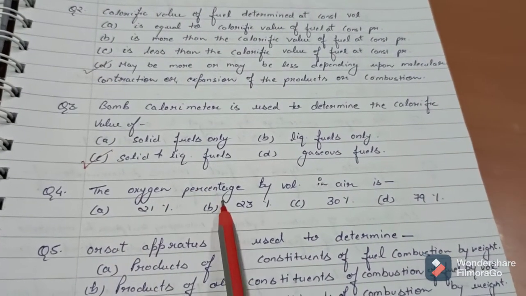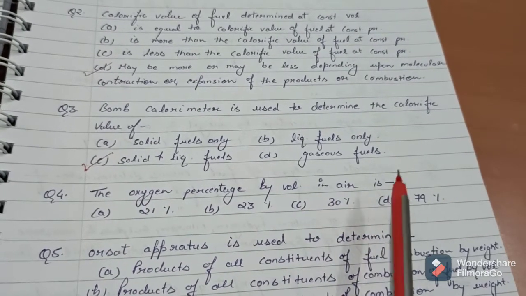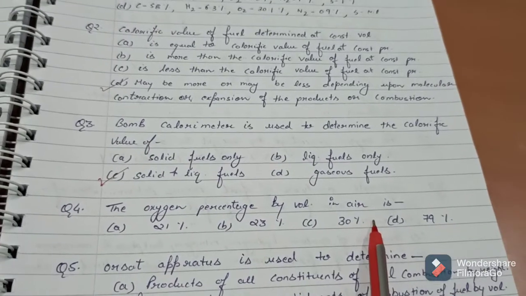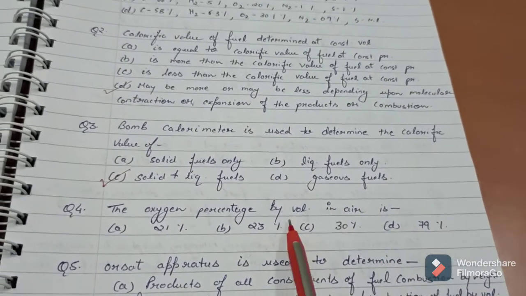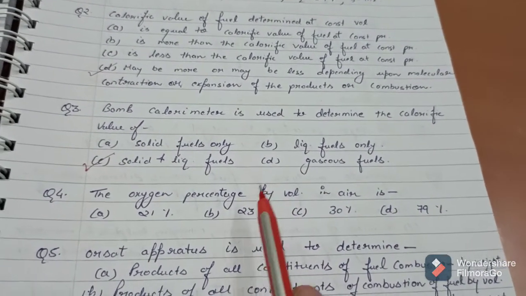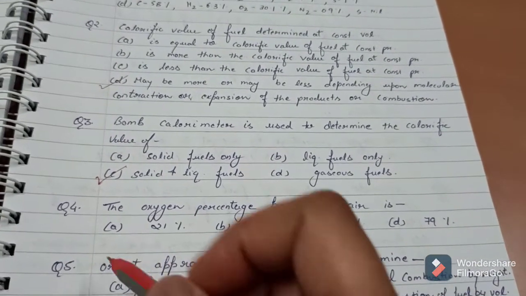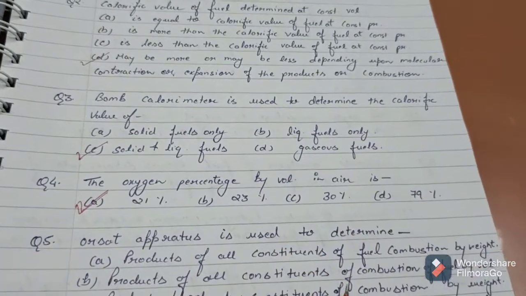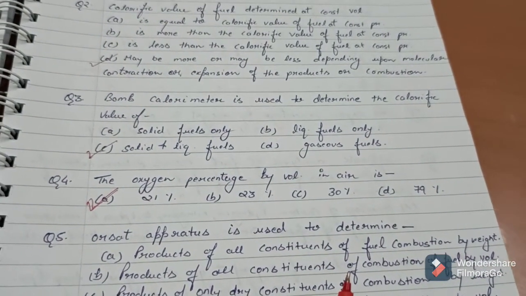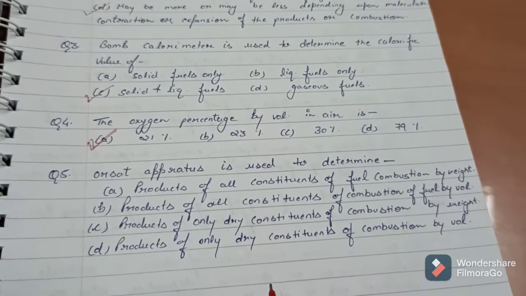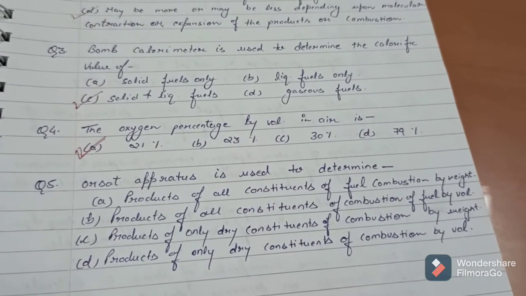Question number 4: the oxygen percentage by volume in air is. ऑक्सीजन का परसेंटेज बाय वॉल्यूम इन एयर कितना होता है. यहाँ पे एक चीज़ ध्यान रखने वाली है कि इसने पूछा है बाय वॉल्यूम कितना होता है. So the fourth option is, it is also an easy question. So the answer is A, that is 21% by volume of oxygen in air.